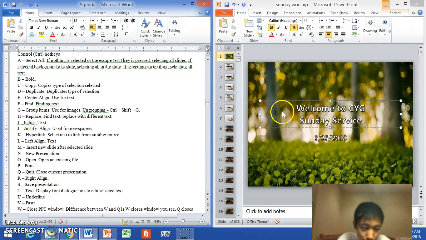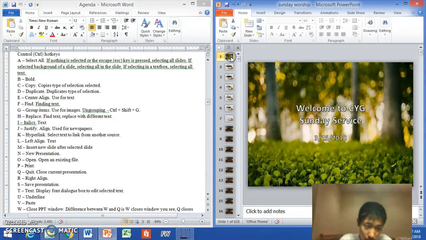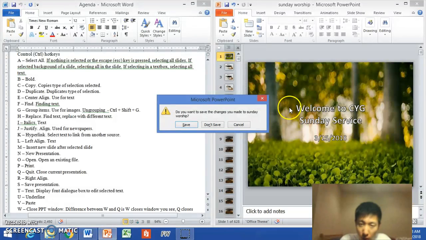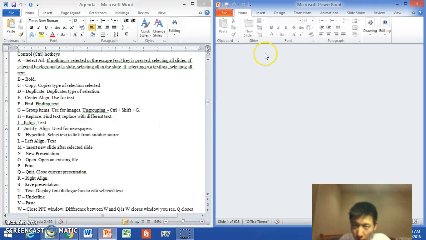And Control W, I am closing the PowerPoint window. So if I press Control W, I'm going to press don't save. Now here's the thing. There's nothing that just popped up. The editing slide, the editing options are all disabled, but the program window is still open.